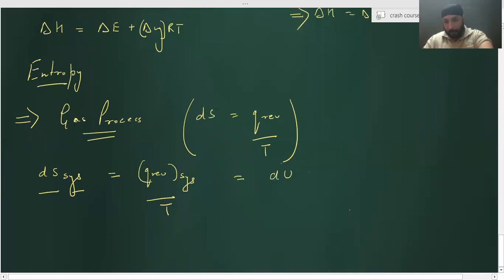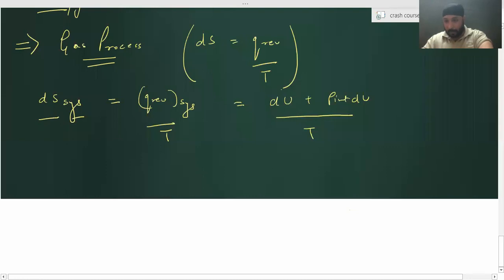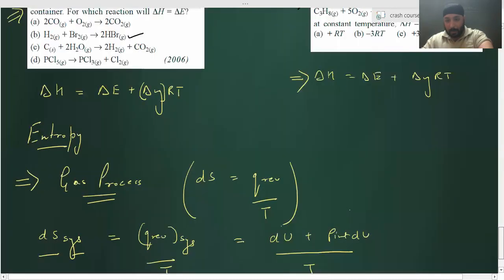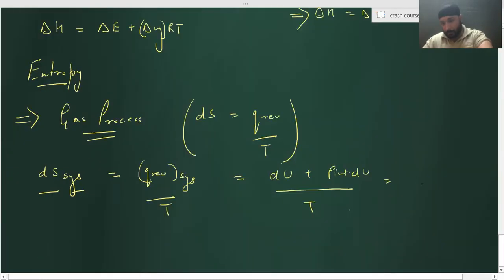It is dU plus P internal dV. If you remember, instead of P external, what do I have to use? Internal. Right? Now tell me, what is dU? nCv dT by T plus P dV by T. Agreed? Shall I put PV equal to nRT?